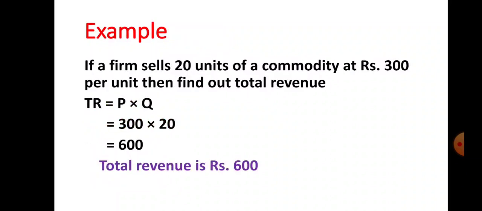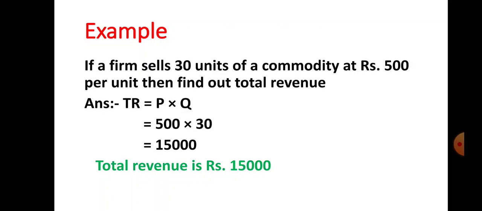Let us see how to calculate total revenue with the help of an example. If a firm sells 20 units of a commodity at rupees 300 per unit, then find out total revenue. What is the formula to calculate total revenue? TR is equal to P into Q. TR is total revenue, P stands for price and Q stands for quantity. So what is the price here? 300, and what is the quantity given here? 20. So 300 into 20, how much? What is the total revenue? That is rupees 6000. So the total income of the firm, or total revenue, is rupees 6000.